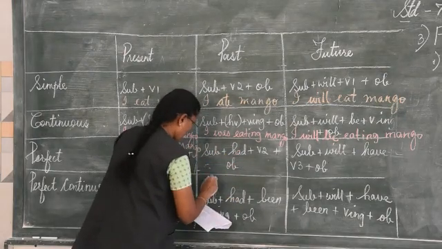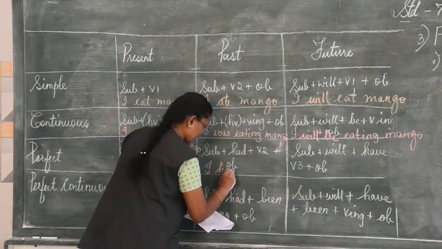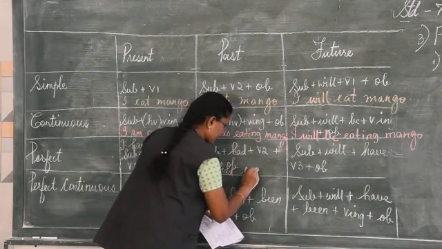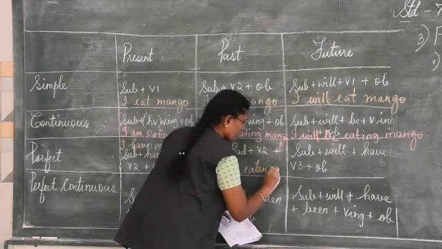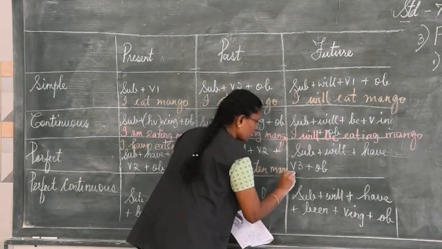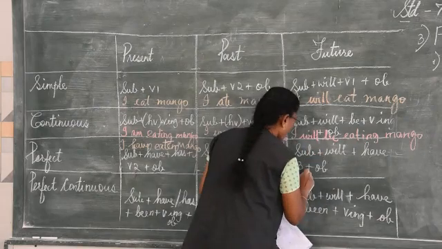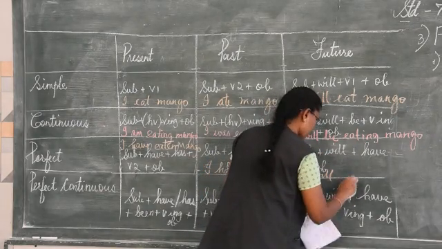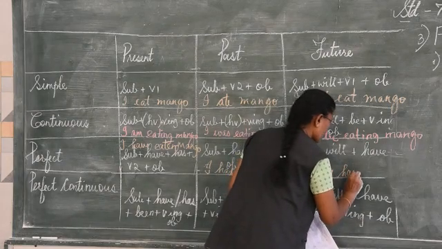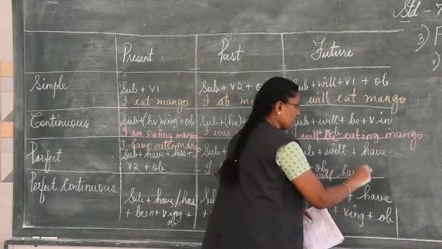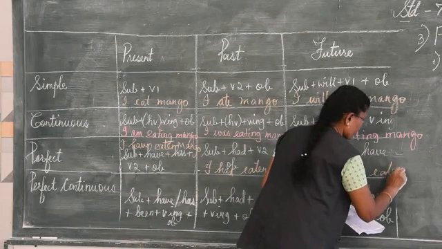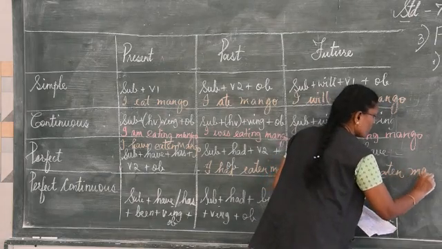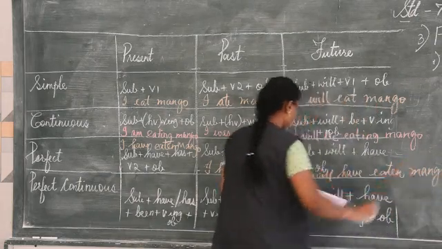Here, I had eaten mango. Third one, I will have, verb 3, eaten mango. Okay, next.